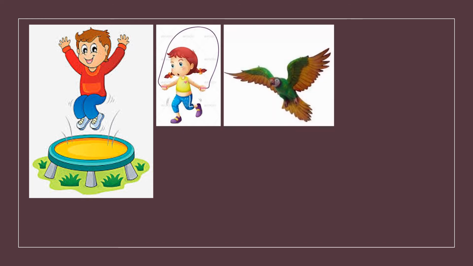What are you seeing in this picture? Here we can see that a boy is jumping. We'll see the next one. What is this girl doing? The girl is skipping. Yes. Next one. What is this bird doing? The bird is flying. Yes. We'll see the next one.